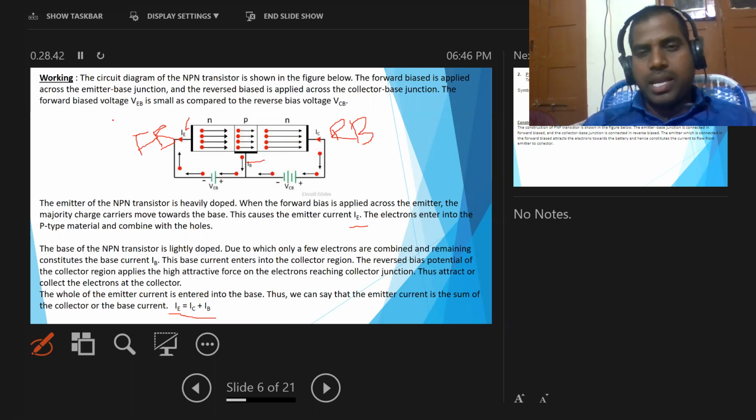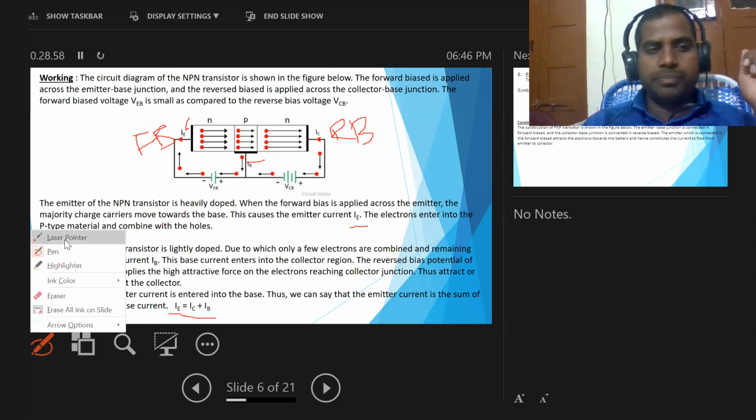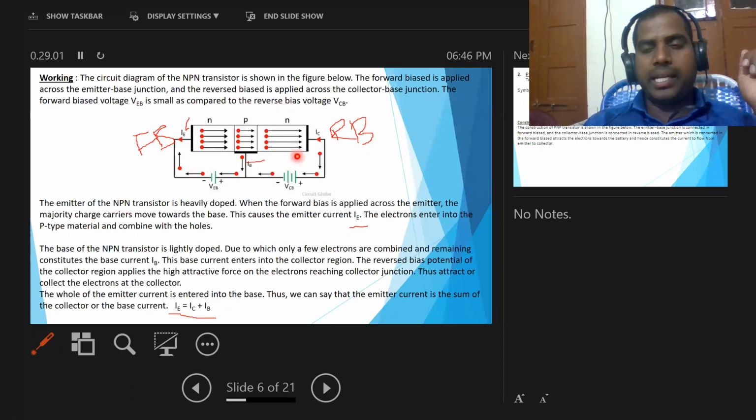Once again, in the working of the NPN transistor, the emitter is a heavily doped region. It produces majority charge carriers towards the collector through the base. Hence, some current is produced. The current is known as emitter current.